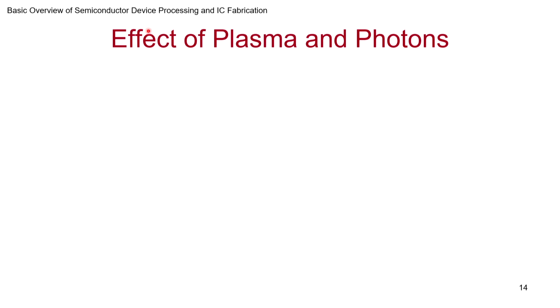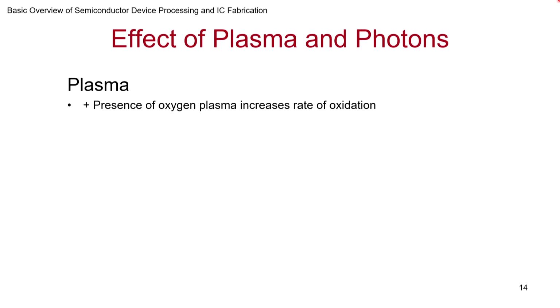So it turns out there are two interesting approaches. One is using plasma during oxidation and the other is using photons during oxidation. The presence of oxygen plasma increases the rate of oxidation. It is not surprising, especially because cold plasmas have electrons at very high energy, so they may end up inducing these reactions.